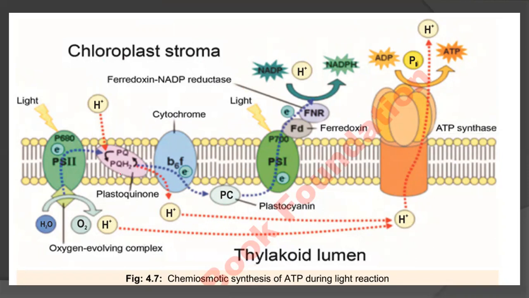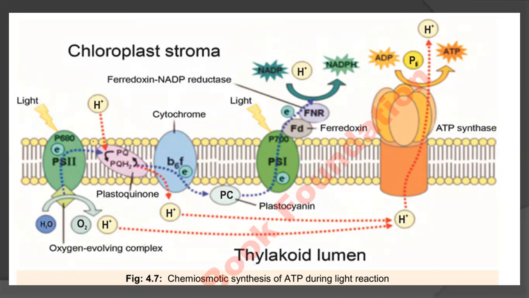While the electrons move from P680 to plastoquinone and then the B6F complex, this PQ and PQH2 are the isomers, the changing forms of plastoquinone in a protein.